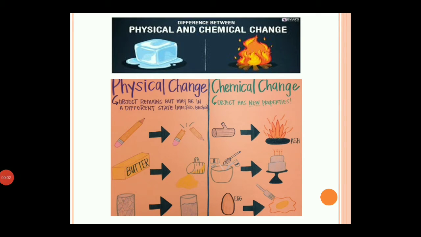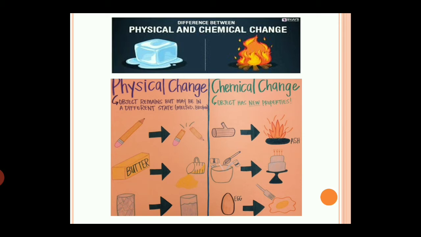Next, a physical change involves very little to no absorption of energy, while in a chemical reaction, absorption and evolution of energy take place. In the previous slide, I told you that heat and energy are released when a chemical change occurs. Here you can see that when I burn a candle, heat will be produced. When I bake something, heat will be produced. Some examples of physical change are freezing of ice, melting of wax, boiling of water, etc. A few examples of chemical changes are digestion of food, burning of coal, rusting, etc.